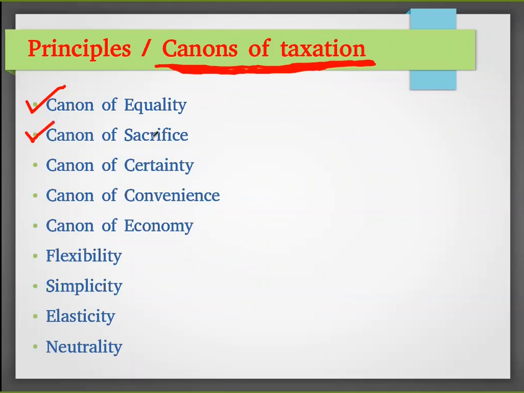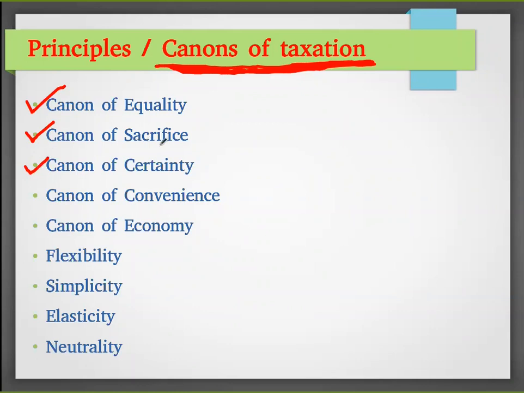Then canon of sacrifice. The sacrifice made by the poor people and the sacrifice made by the rich people should be equal. Because he is earning more based on his skills, we should not force him to sacrifice more. The tax should be like that.